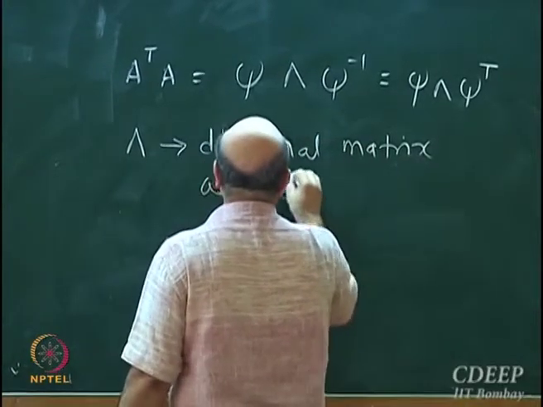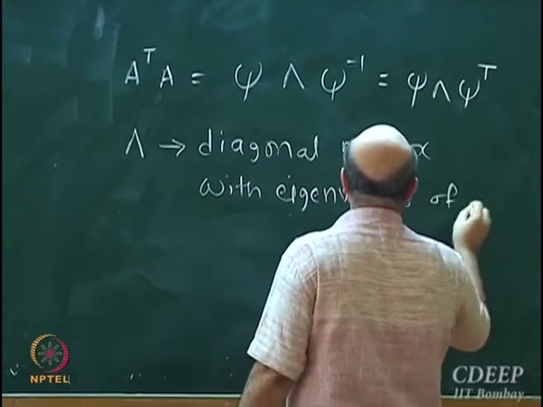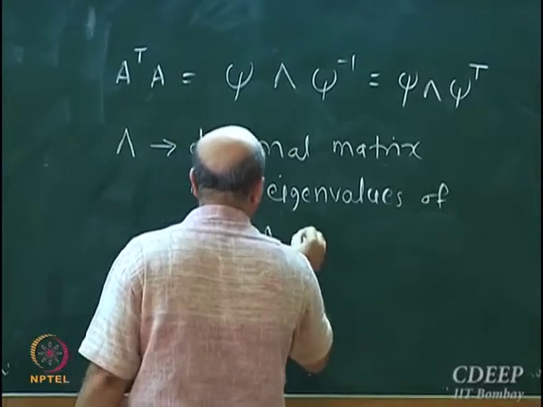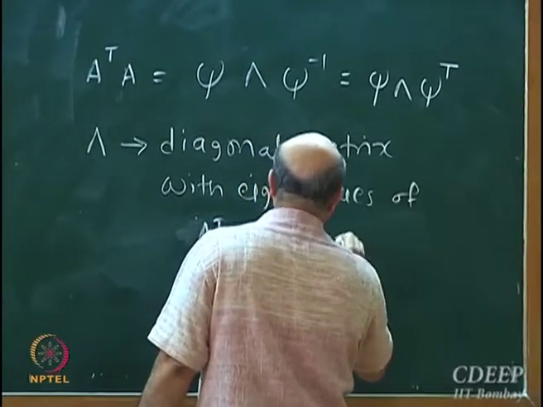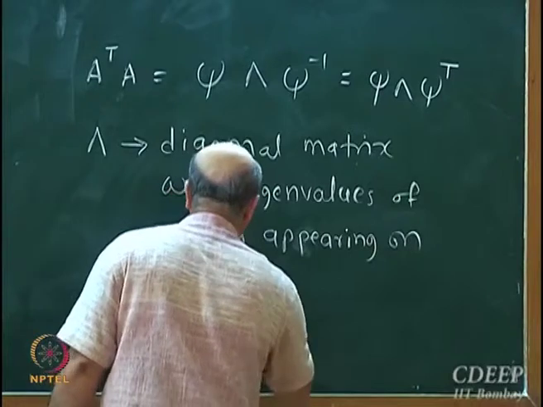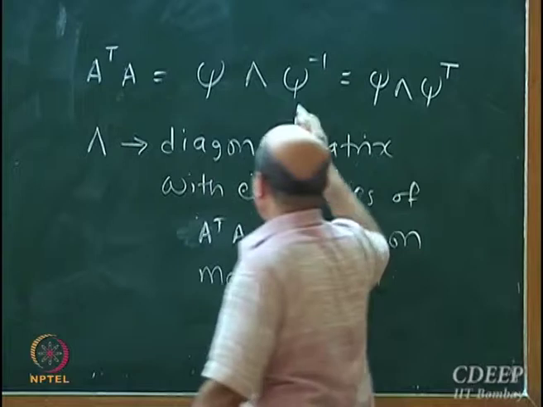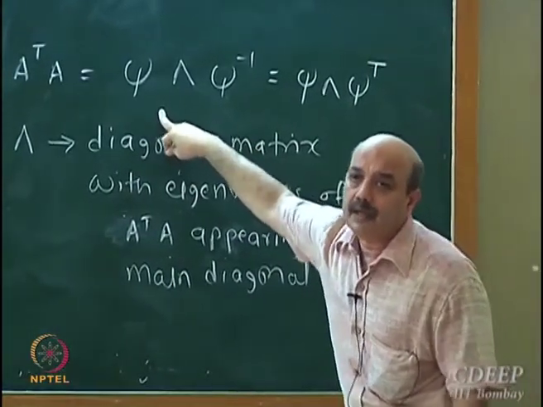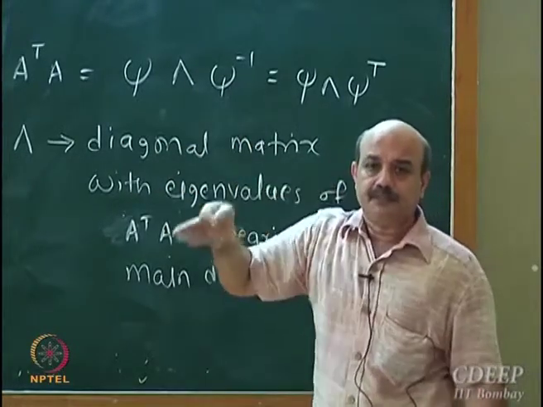with eigenvalues of A transpose A appearing on the main diagonal, and this matrix psi is nothing but the matrix formed by keeping eigenvectors of A transpose A next to each other.